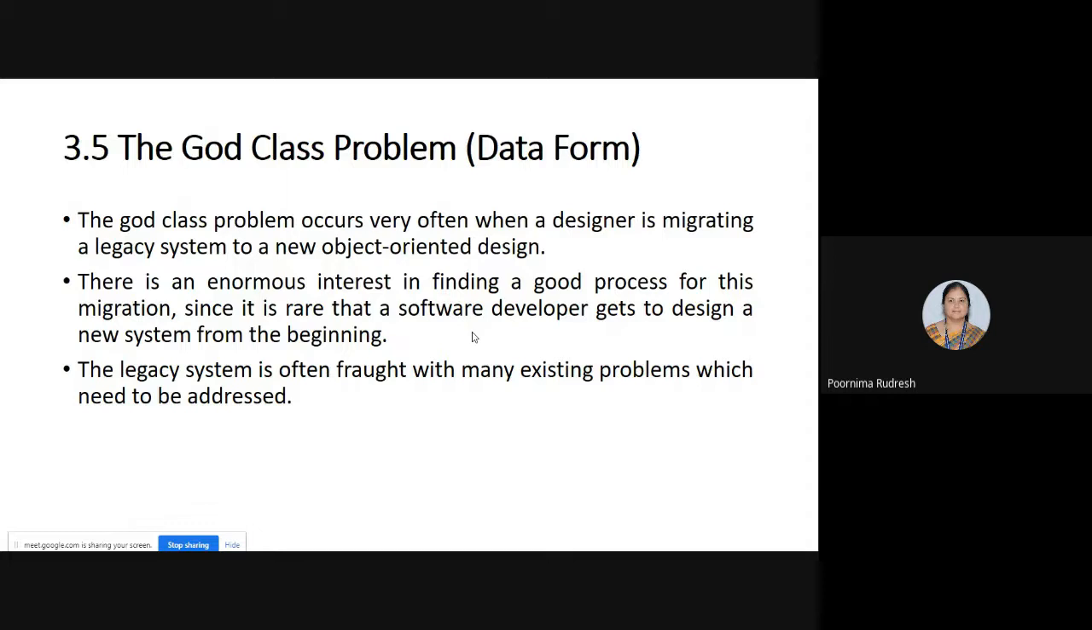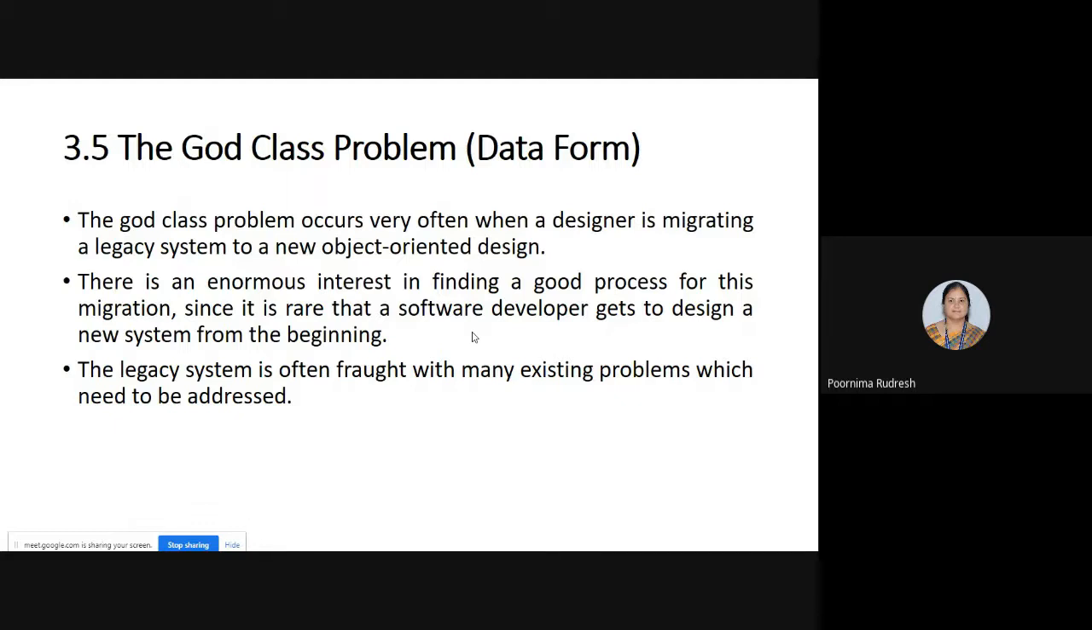So whenever a new approach or a new method is developed, all the designers are interested in using that in their design of the systems, right? So hence whenever the developers are getting to the new design systems from the beginning, then the guard class problem arises. And this legacy system is often fraught with many existing problems which need to be addressed. That we'll see later. First we'll see what the guard class problem is and how we can avoid the guard class problem with the help of the object oriented design.